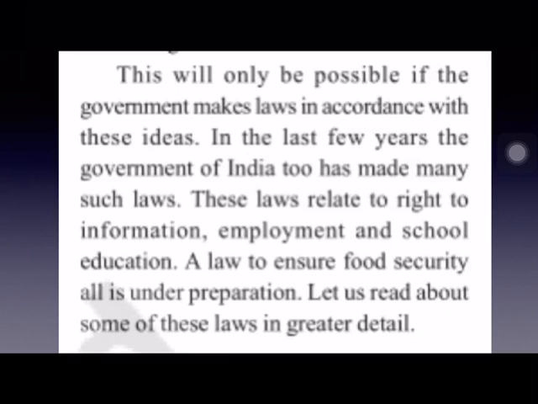For example, the Right to Information Act was passed in 2005, the Right to Employment has been made by the government, and the Right to Education, and even the National Food Security Act has been passed by the central government in 2013. So many such laws which provide food, shelter or employment opportunities to the people have been passed by the government.